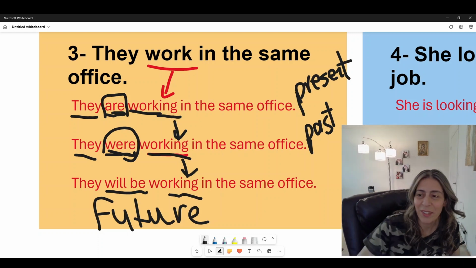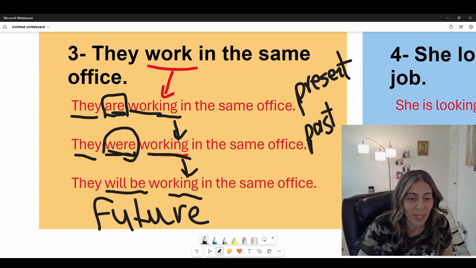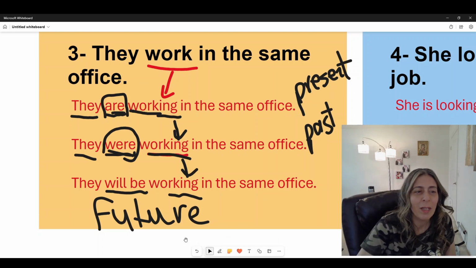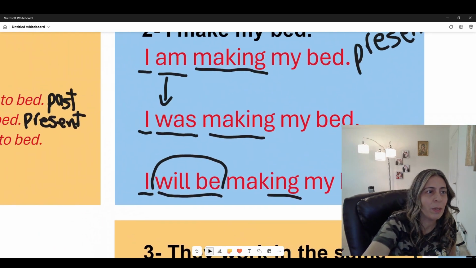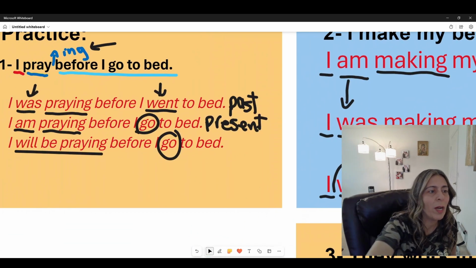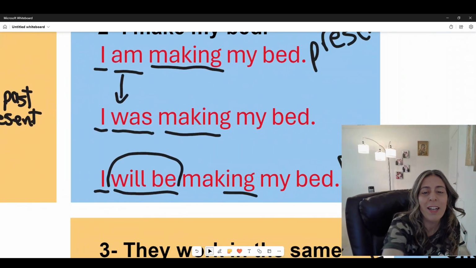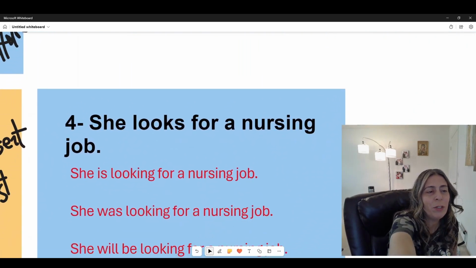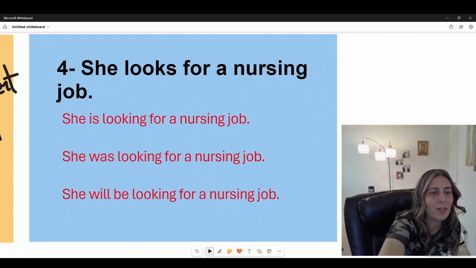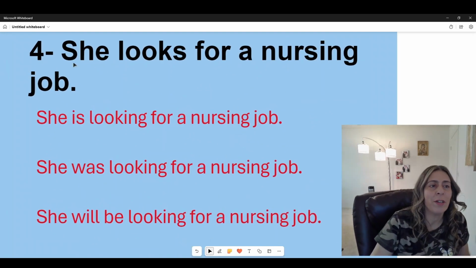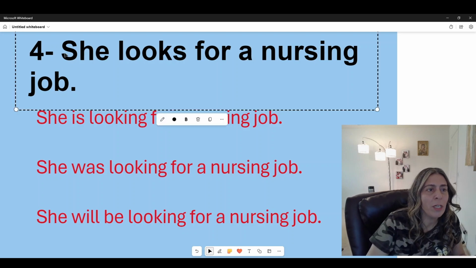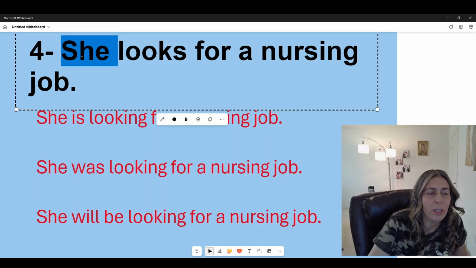Okay, cool. Now we are going to see more examples. I'm trying to use more than one pronoun. So I used I, and I used they. Let's use more. Let's use she in this case. Okay, look at she. Now, she looks for a nursing job.